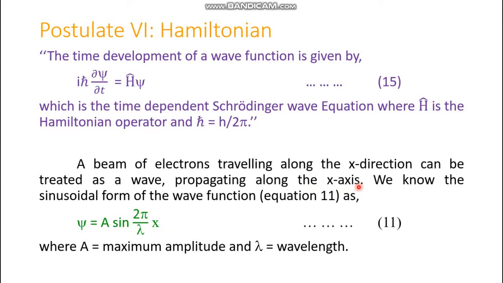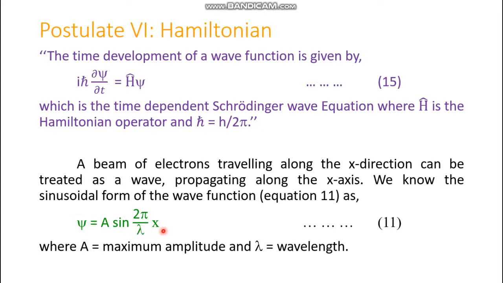In that case, we know the sinusoidal form of the wave equation, number 11, is psi equals A sine twice pi by lambda into x. We have already discussed this equation during the derivation of the time independent Schrödinger wave equation. This is the changing amplitude of a sinusoidal wave function.